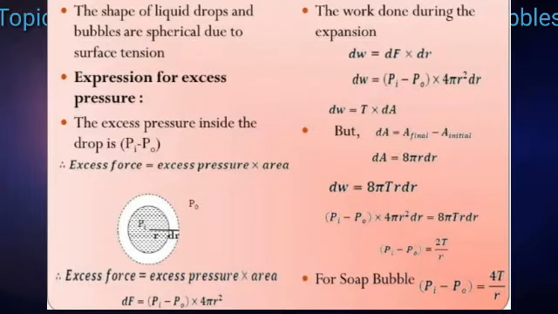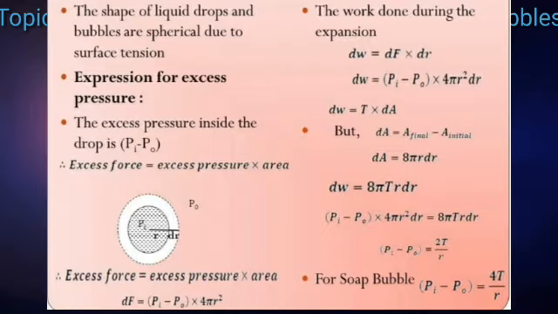Let the initial surface area of the drop be A1 equal to 4 pi r squared, and the final surface area of the drop be A2 equal to 4 pi (r plus delta r) squared.